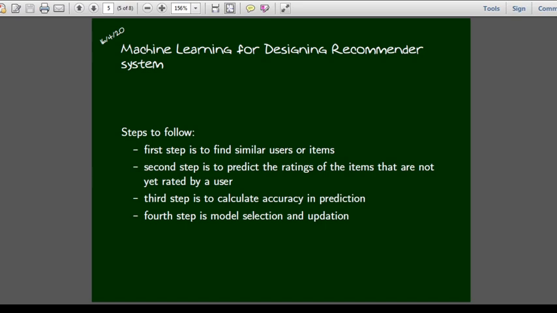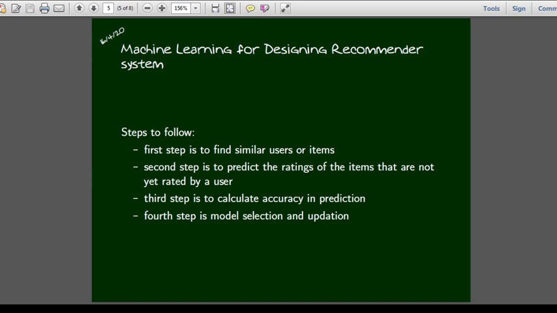Now the second step is to predict the ratings of the items that are not yet rated by the user. So this is actually a prediction. For this prediction we can use a machine learning algorithm, Bayesian learning algorithm, or some other clustering algorithms, anything. We can classify people's profiles into different groups. For that we are using some clustering or classification algorithm, nothing else. For that we will use some measures like similarity measures. For that I am using correlation function, or sometimes we will use the Euclidean distance or cosine distance, something like that.